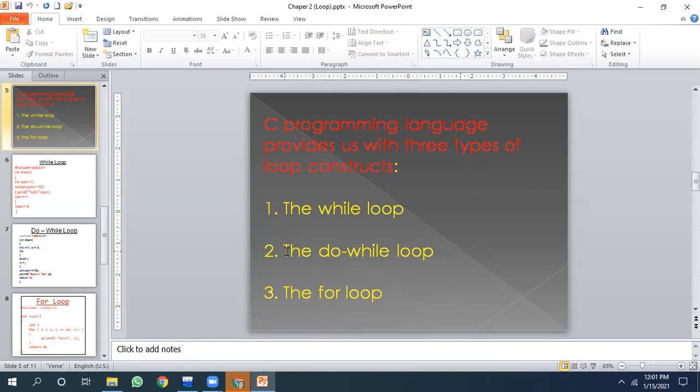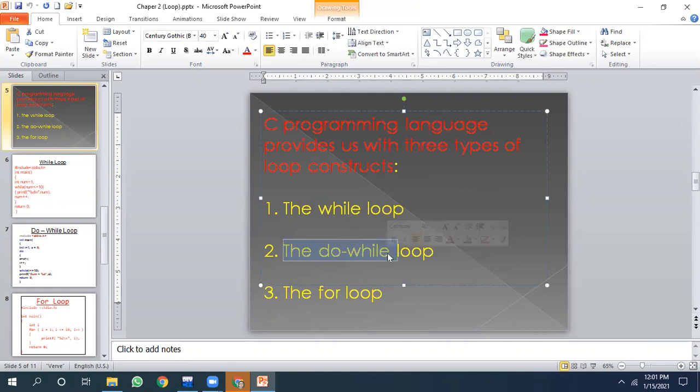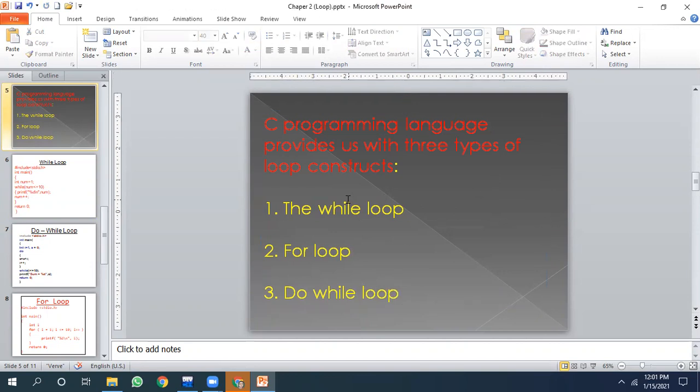In fact, I will change this content. Let me write for loop here. And do while loop. Now things are in perspective. The while loop and the for loop, these two loops are entry control loop, and do while is the exit control loop. Next.